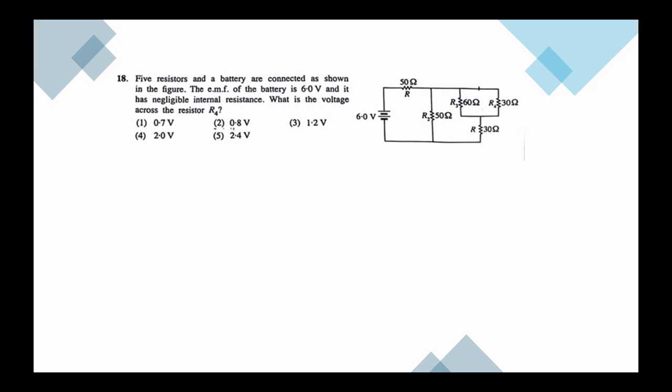We have 5 resistors and a battery connected as shown in the figure. The battery has an EMF of 6 volts, and it also has negligible resistance. We want to find the voltage across R4. For this question, first let's use the potential divider method. Let me tell you a simple way to calculate when you have resistors in parallel and they are in a ratio.